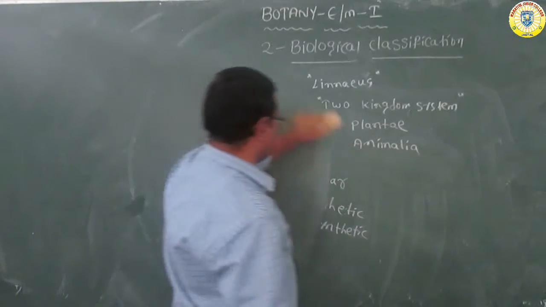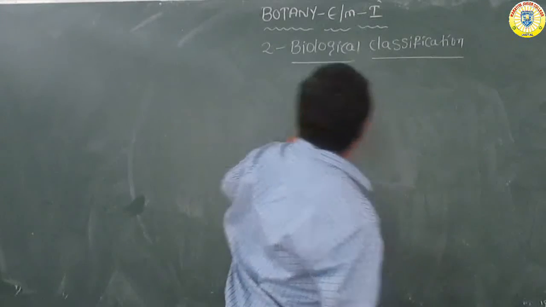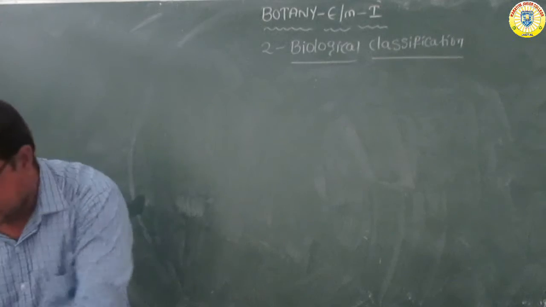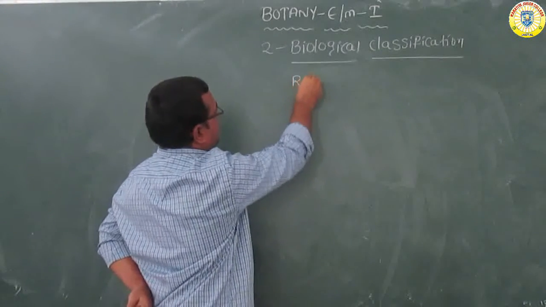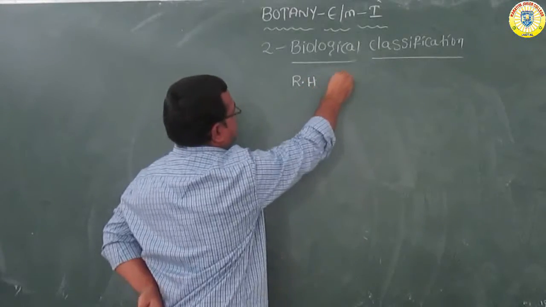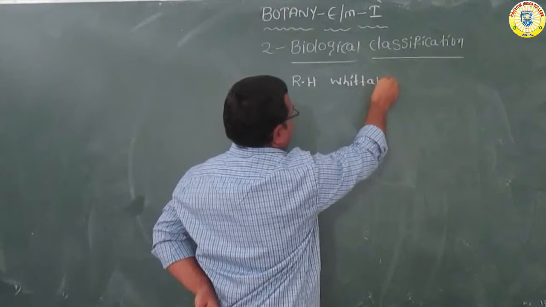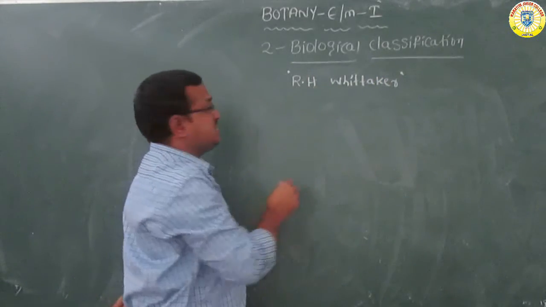Now we are going to discuss the 5 kingdom system of classification, which was invented by the scientist R.H. Whittaker.